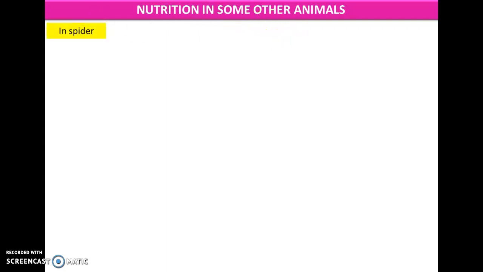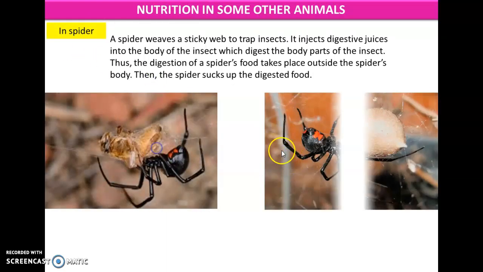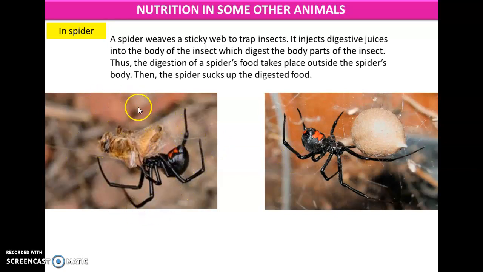Nutrition in some other animals. In spider, if you see the structure here, the spider produces a web to trap its prey, right? Once the insect gets trapped in this web, it starts producing the web around the prey. Once the prey is trapped inside this web, it results in this type of structure. Then the spider injects its digestive juices inside this ball-like structure and digests the parts of the body in this trap, right?